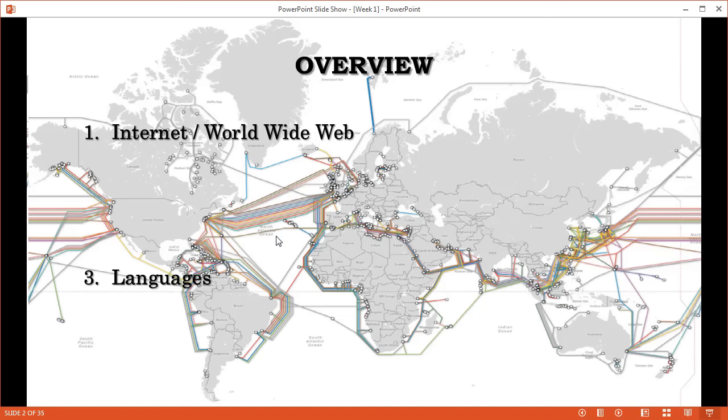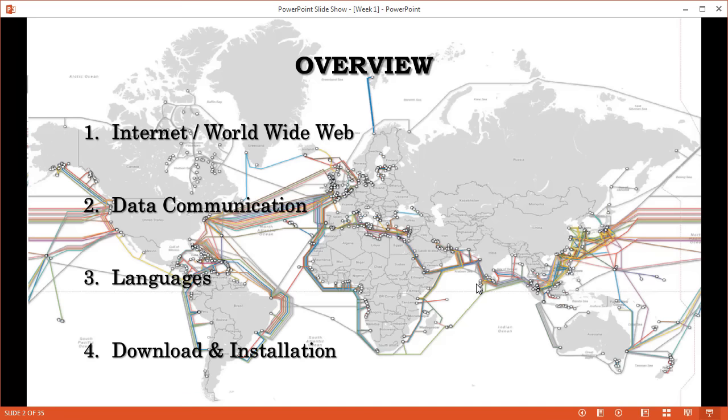And we will take a look therefore in part number 2 at how this is possible. At least we want to get a feeling for it, because data communication is its entire own course. It's a large topic. So all we want here in the second part on data communication is a feeling for how this is possible. And then ultimately part number 3 will be our actual job. What we are doing before is why we are doing these things. And then finally we will go into the download and the installation of some necessary software so that next week we can immediately start coding, making websites.